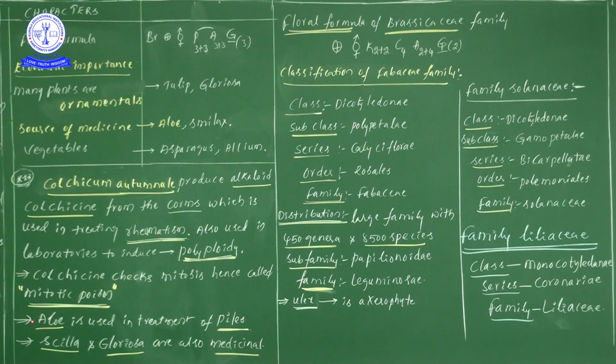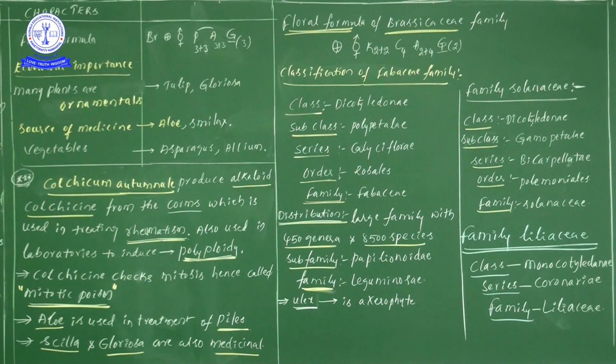In other books they have given information regarding aloe vera, which we use in treating piles. Next, a few other medicinal plants: Scilla indica and Gloriosa superba. All these examples, Scilla indica, Gloriosa superba, aloe vera, Colchicum autumnale and smilax, can simply be taken under medicinal plants. So this is a small piece of information regarding Liliaceae family members.